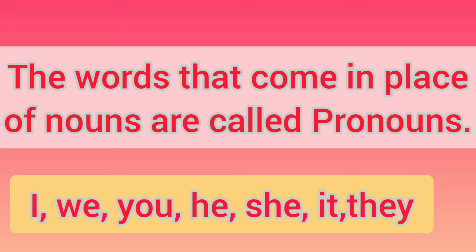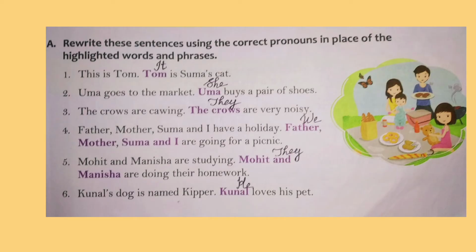And why do we use pronouns in sentences? To avoid the repetition of nouns. So look at the sentences given in exercise A. This is Tom. Tom is Suma's cat. So which word is repeated here? Tom. So to avoid that repetition, we use it in the place of Tom. It is the name of a cat. This is Tom. It is Suma's cat.